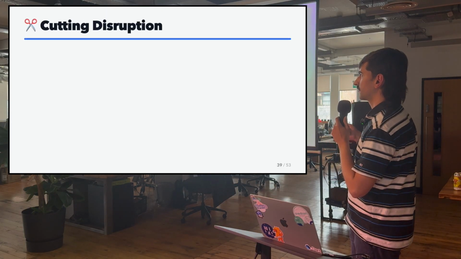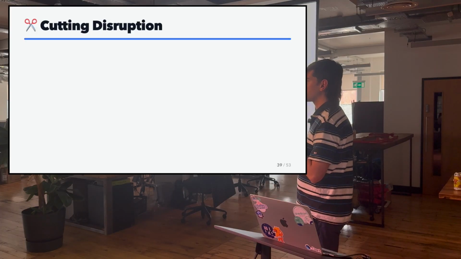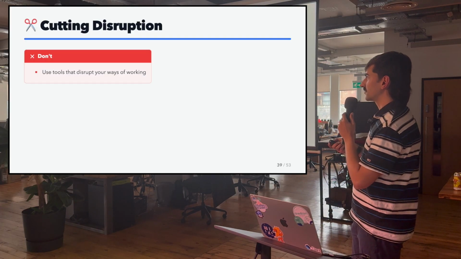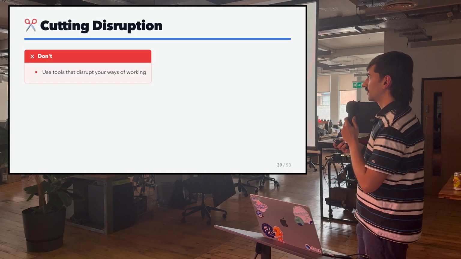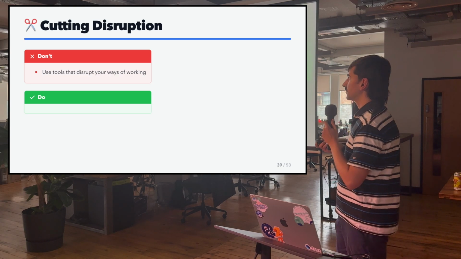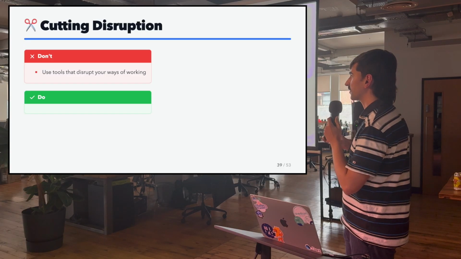But this is about finding the tools that are useful for yourself at your specific task and simply disabling them. I know this is a very easy thing to say, but you need to reflect about what is being productive and what fits your ways of working better. For me, I don't like this auto-completion feature because it gets in the way of what I'm thinking.